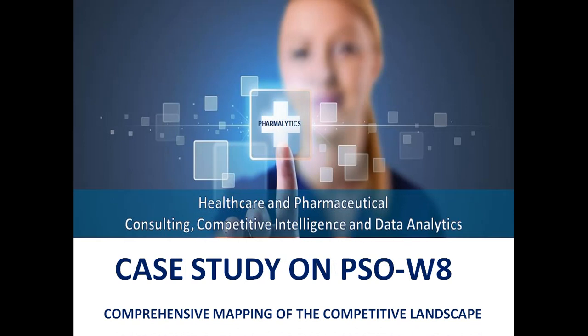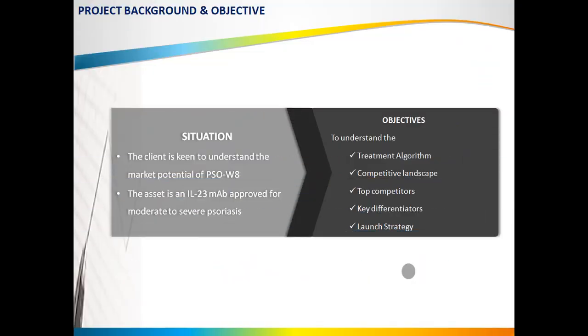In today's video, we will discuss a case study on a drug, PSO-W8, and we'll do a comprehensive mapping of the competitive landscape. So I will give you the idea about this project. Basically, the situation is a client is keen to understand the market potential of PSO-W8, a newly approved drug, which is an asset, and it is an IL-23 mAb approved for the treatment of moderate to severe psoriasis.